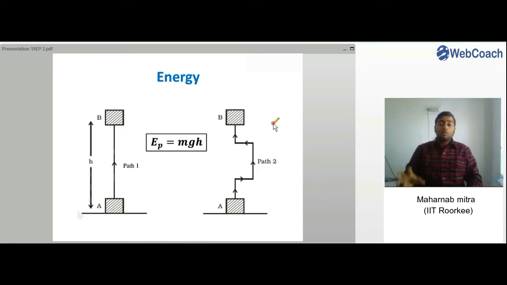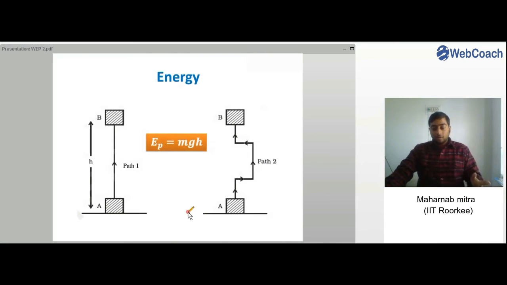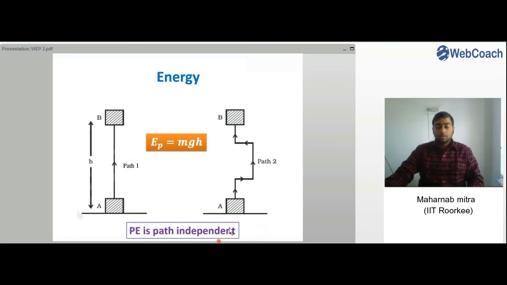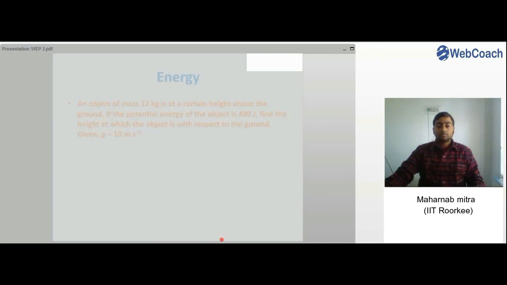The amount of energy stored in the body will be equal to the work done by the body in coming down, right? So even if the body is taken by different paths to the same height, the potential energy for any case would still be mgh, right? So remember, for the same heights of different bodies, potential energies would be same always. Or you can say potential energy is path independent, right? Potential energy is path independent.